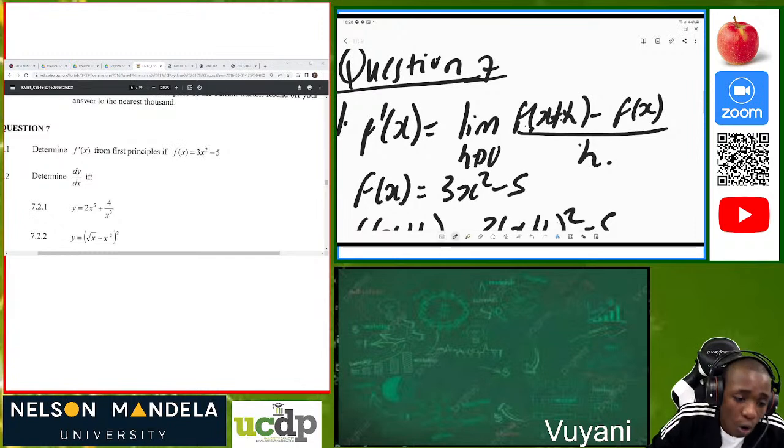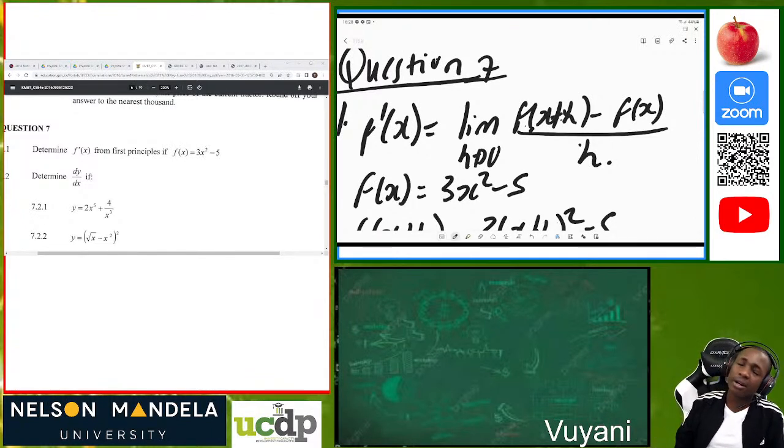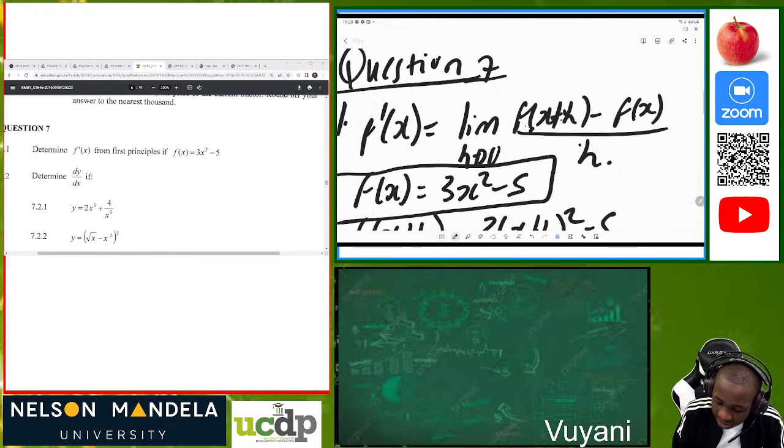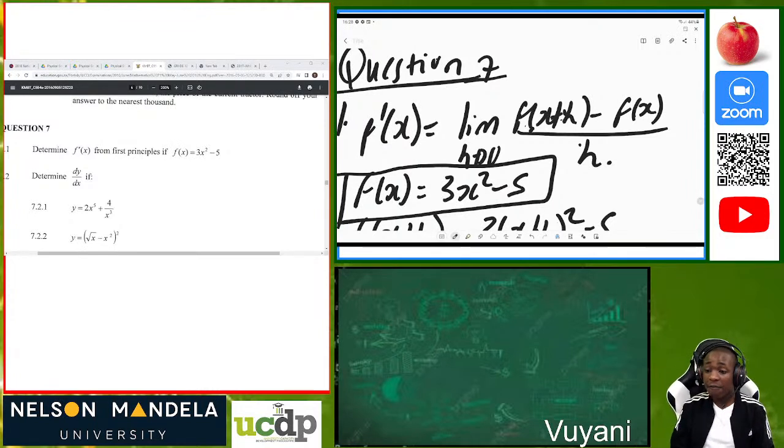But it's also on your formula sheet, which you'll be given in finals and trial, so that you can understand it. So when they say first principles, make sure that you write the formula first. Then you write, this is my given: I was given that f of x is equal to 3x squared minus 5. But in the equation, according to first principles, I don't know f of x plus h. So I start by determining f of x plus h.